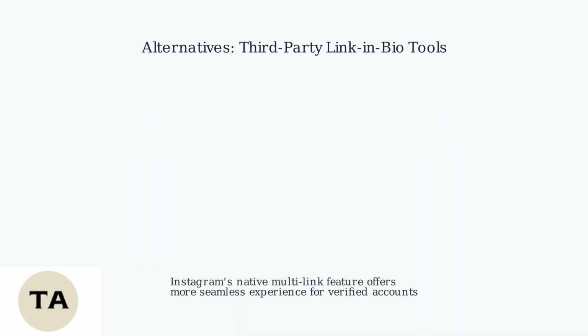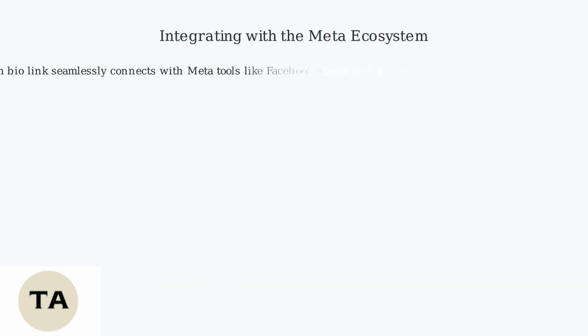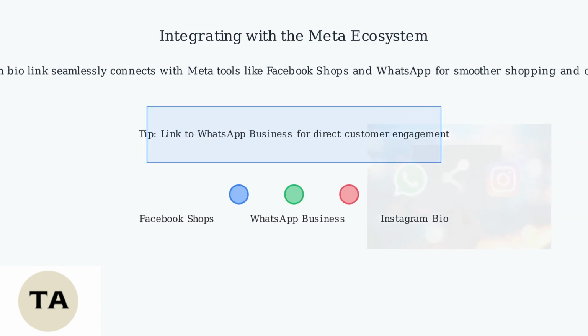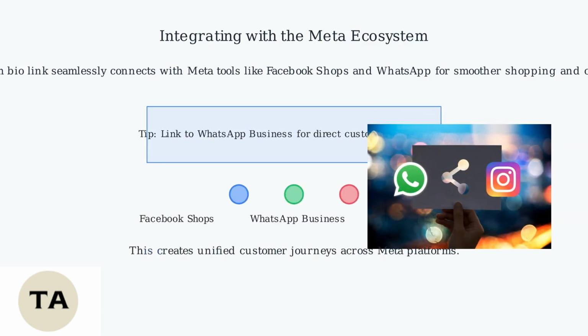However, using Instagram's native multi-link feature when you're eligible with verification can provide a more seamless user experience without redirecting through external sites. Your Instagram bio link can seamlessly integrate with other Meta tools like Facebook Shops and WhatsApp. This integration allows for a smoother shopping experience for your followers and streamlines communication. Consider linking to your WhatsApp business profile for direct customer engagement.